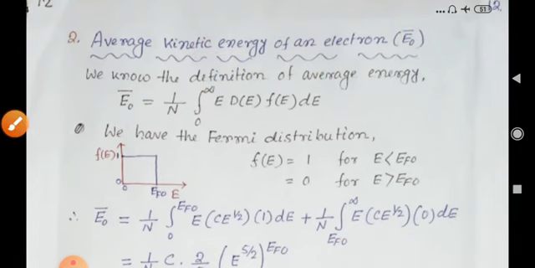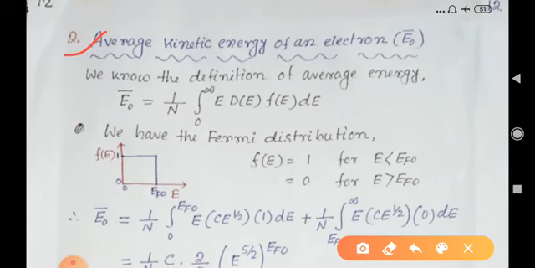Now in today's class we would like to find another very important parameter, which is the average kinetic energy of an electron, denoted by E0 bar. From the definition of the average energy, we can write E0 bar equal to 1 by n, integral 0 to infinity of E times g(E) dE, that is the density of energy states at E, and the Fermi function dE. We know the characteristics of the Fermi function at absolute zero temperature: F equal to 1 for E less than EF0, and 0 elsewhere.